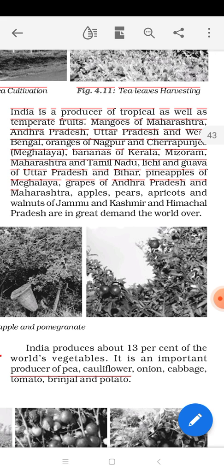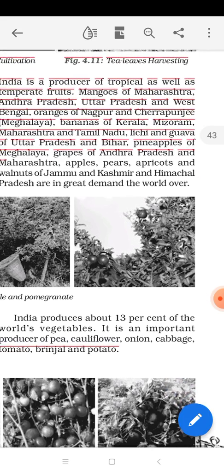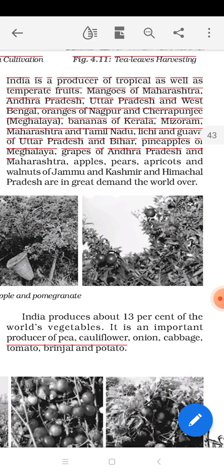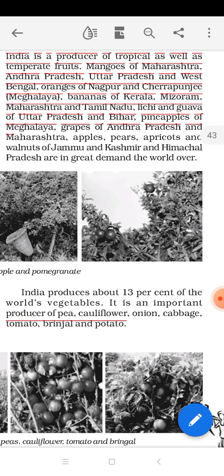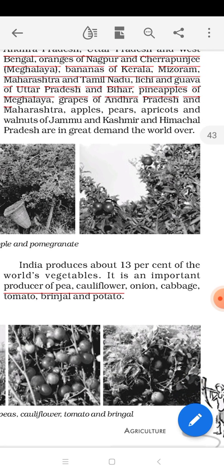Mangoes, as we know, are very famous in our country and around the world. We produce mangoes in Maharashtra, Andhra Pradesh, Uttar Pradesh and West Bengal. From these states we produce the maximum amount of mango. Not only do we produce, we also export. Then we have oranges from Nagpur and Cherrapunji, bananas from Kerala, Mizoram, Maharashtra and Tamil Nadu, lychee and guava from Uttar Pradesh and Bihar, pineapples from Meghalaya, grapes from Andhra Pradesh and Maharashtra, and apples, pears, apricots and walnuts from Jammu Kashmir and Himachal Pradesh, which are in great demand.